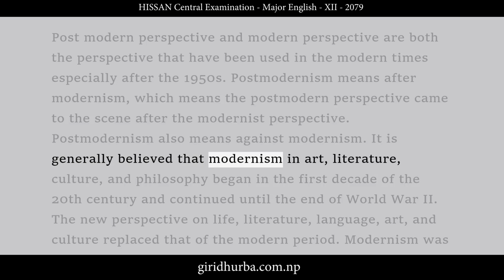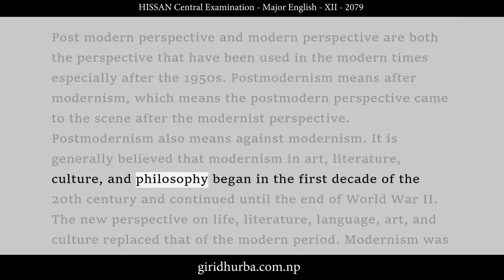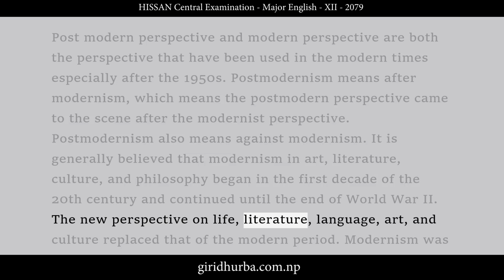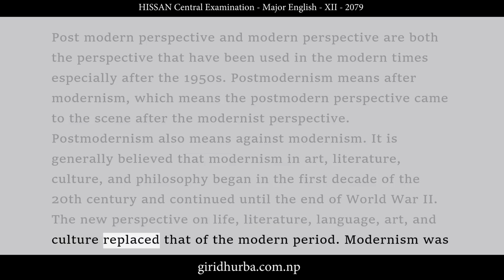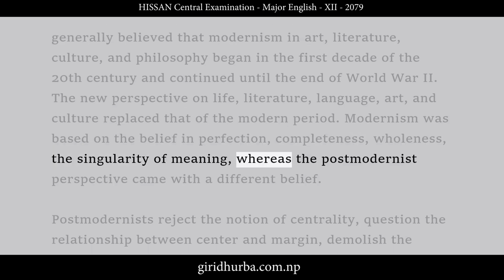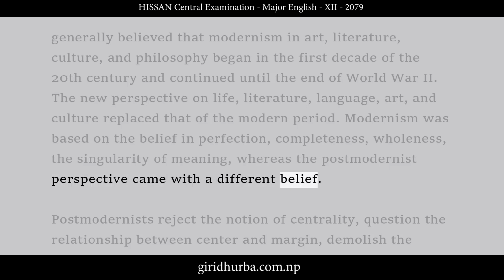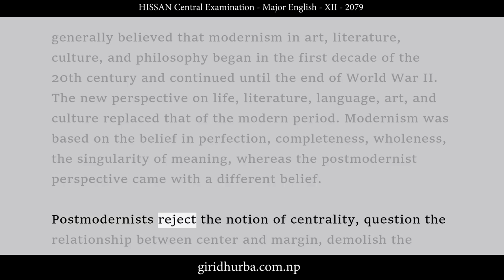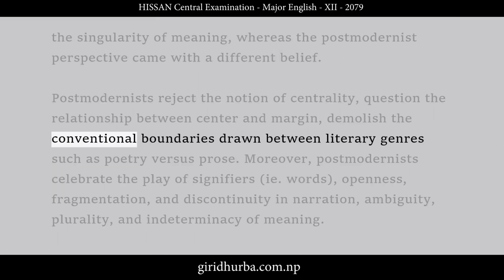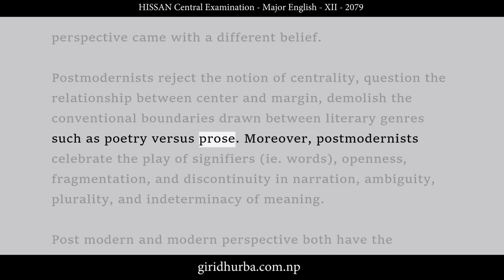It is generally believed that modernism in art, literature, culture, and philosophy began in the first decade of the 20th century and continued until the end of World War II. The new perspective on life, literature, language, art, and culture replaced that of the modern period. Modernism was based on the belief in perfection, completeness, wholeness, the singularity of meaning, whereas the postmodernist perspective came with a different belief. Postmodernists reject the notion of centrality, question the relationship between center and margin, and demolish the conventional boundaries drawn between literary genres such as poetry versus prose.